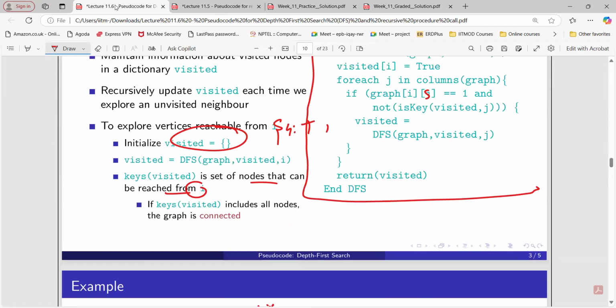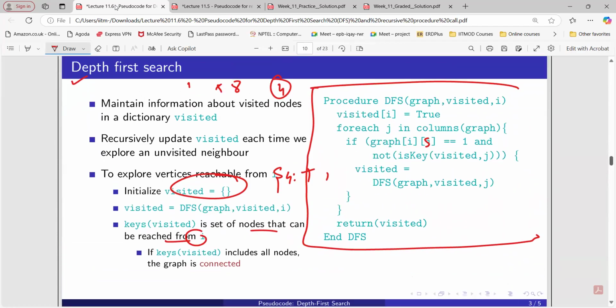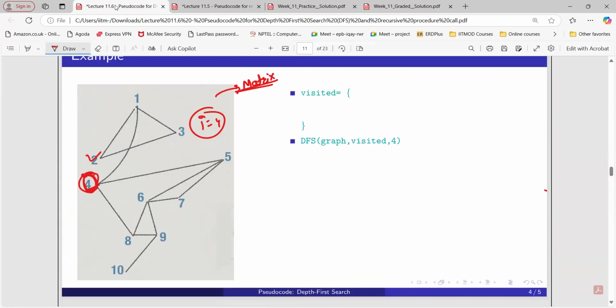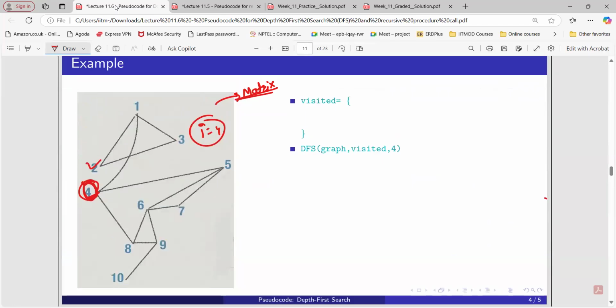There's one doubt on this. When you convert a graph to a matrix, normally if you're moving along an outward edge from I to J, the value would be 1. But in a question about finding parents, if A is the father of B, B cannot be the father of A. It's one-sided.